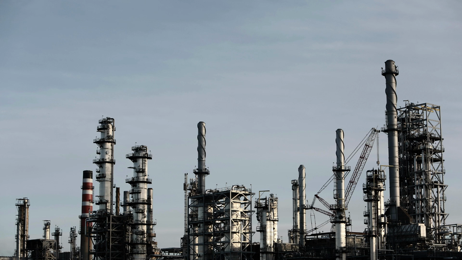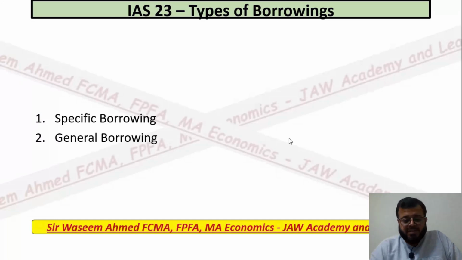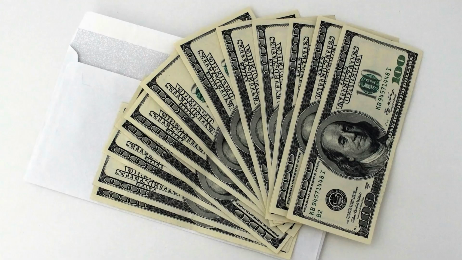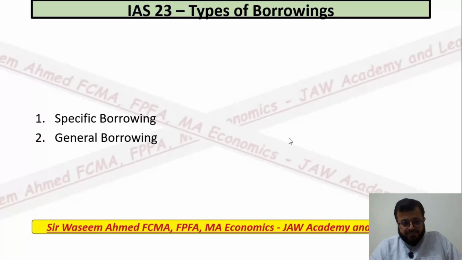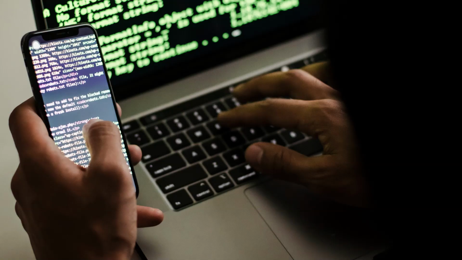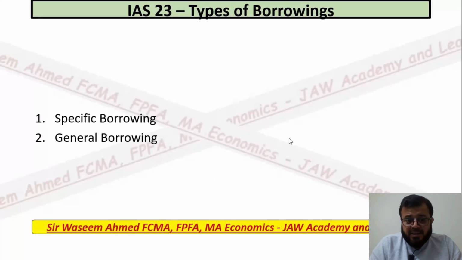On the other hand, there are general borrowings. When groups of companies are working, their treasury departments are keeping an eye out and searching for ideal deals. And when they get a good deal from the bank, they take the money from the bank and keep it in the group. For example, they take 200 million dollars in the group. And company A in their group is asking that, okay, we are going to establish an ERP system, so give us 50 million dollars. So from the 200 million dollars they will give 50 million dollars, and that is called general borrowing. How we treat this, we are going to discuss further.